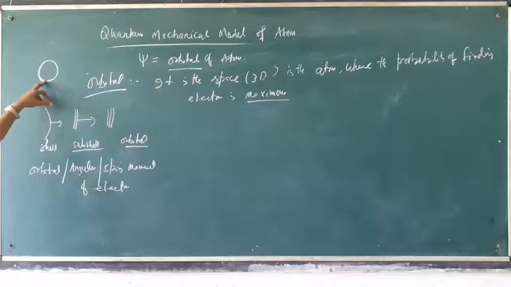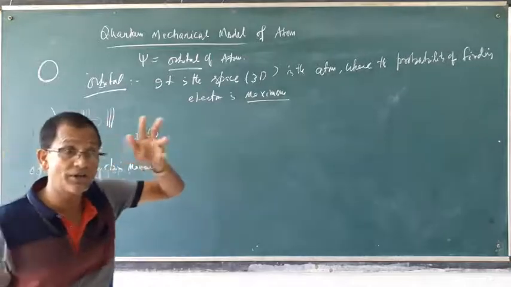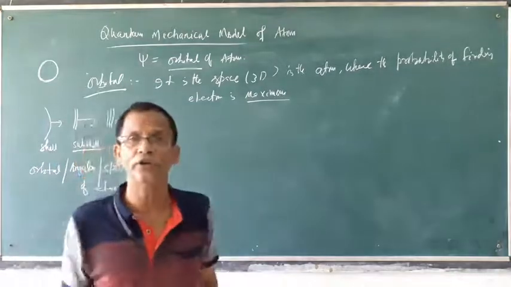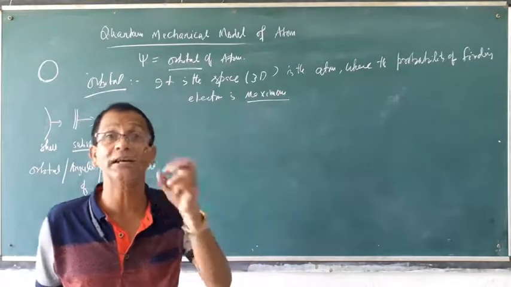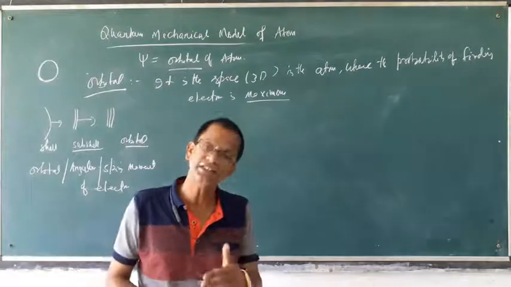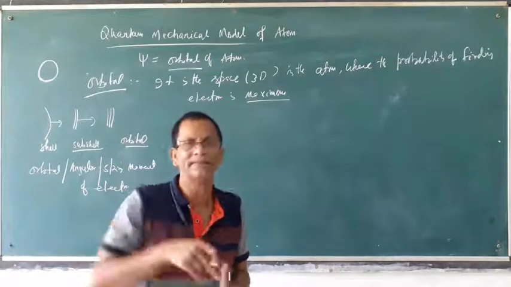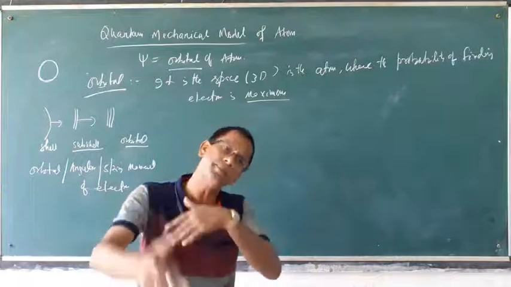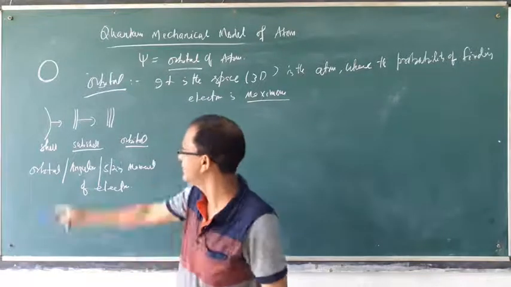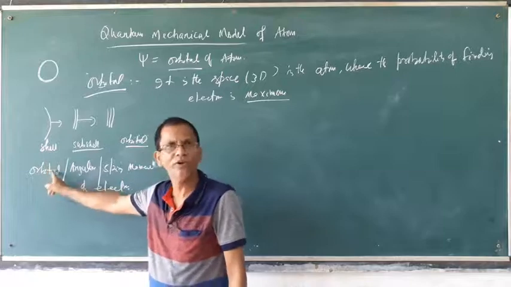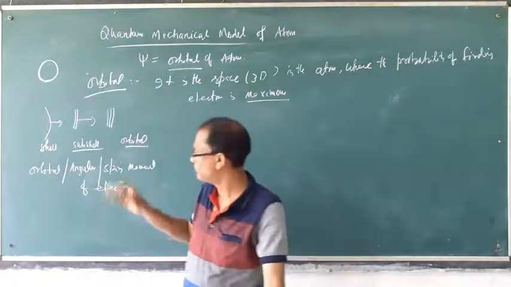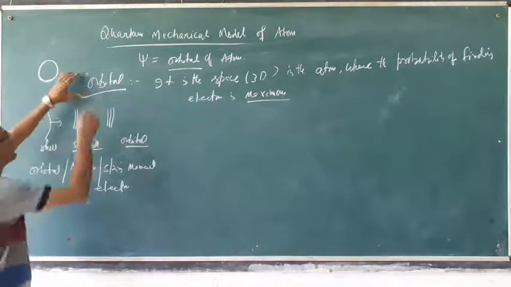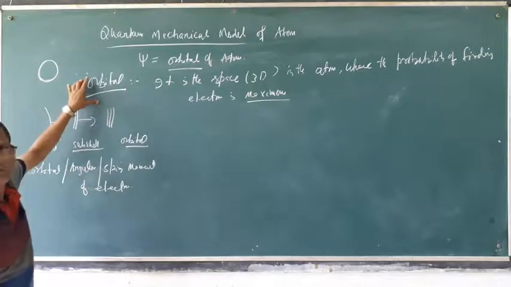Uncertainty means it is very difficult to measure the momentum and position of the electron inside the atom, because the electron is not moving in a particular path, it is moving in a three-dimensional path. Three-dimensional path means angular motion, orbital motion, spinning motion, all types of motion exist. That's why this orbital term is very important in the structure of the atom.